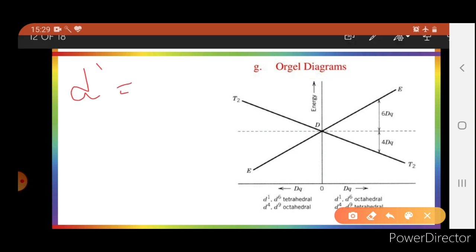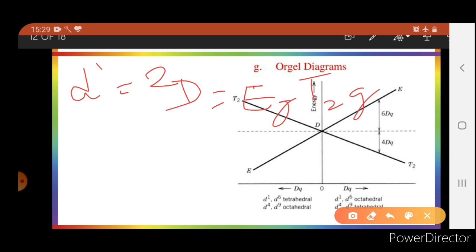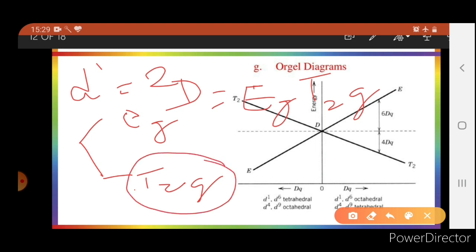d1 has a 2D ground state term. 2D will convert to Eg and T2g. As you know, in the crystal field d1 is split as T2g and Eg in octahedral, so T2g is the ground state. Similarly here, T2g will be the ground state.